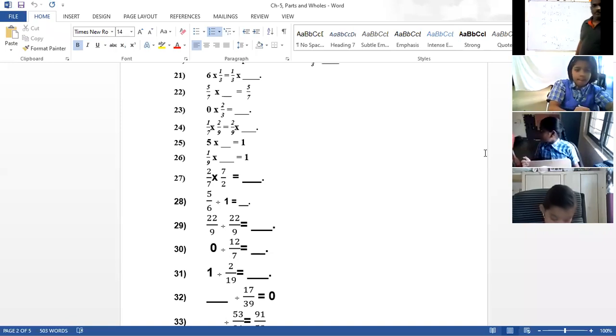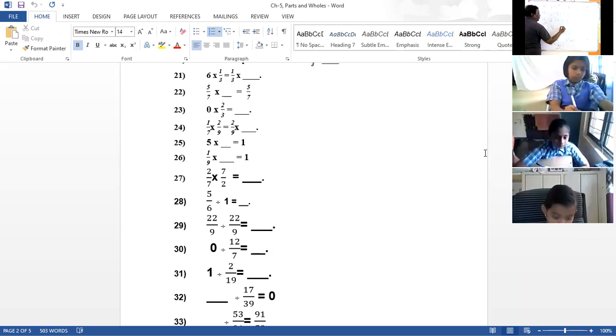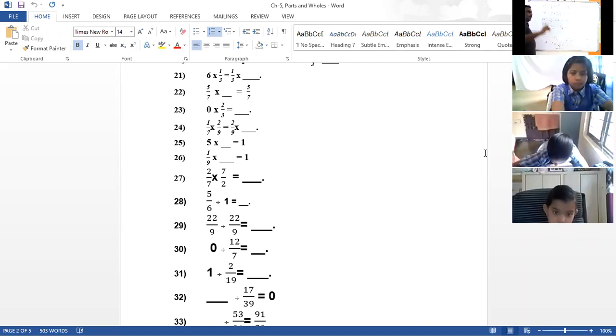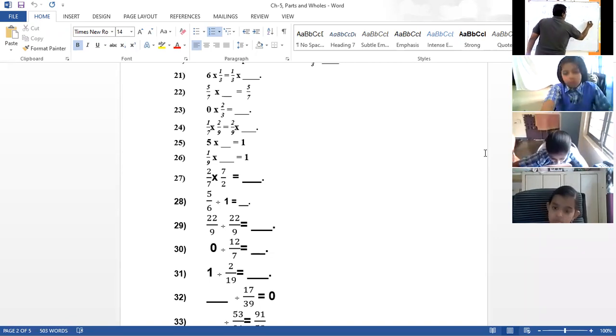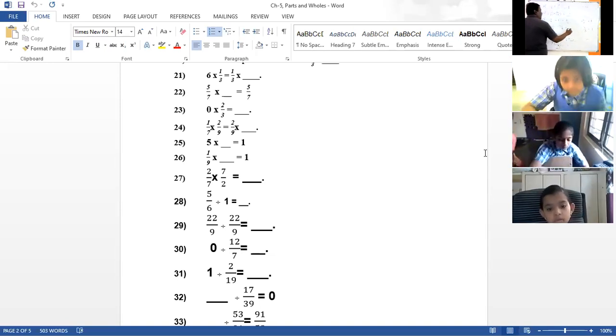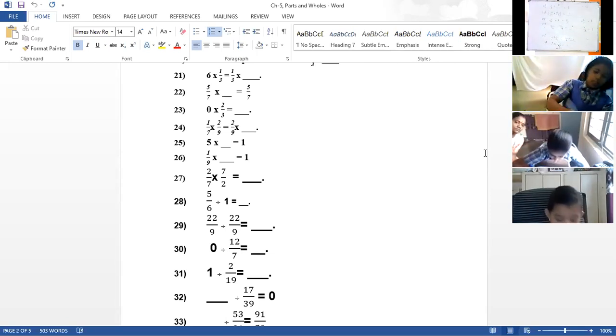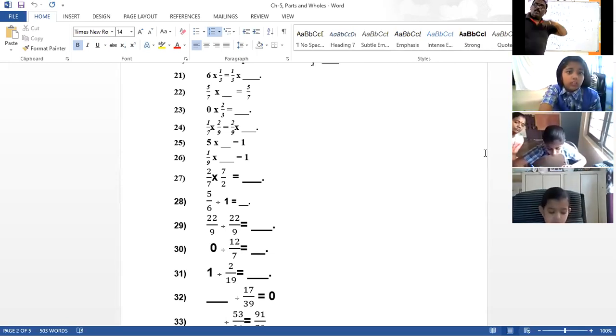29th. 22 by 9 divided by 22 by 9. Same number division. 2 divided by 2, what happens? 3 divided by 3, what happens? 1, sir. Same numbers division always gives 1. Whatever the properties for numbers, same for fractions. It is not a new thing.